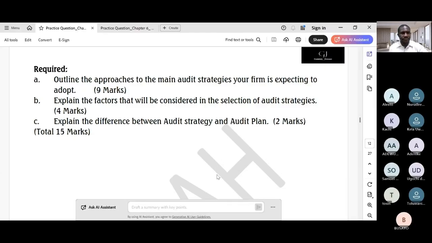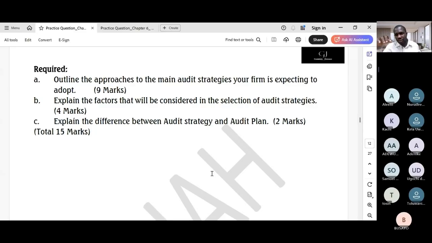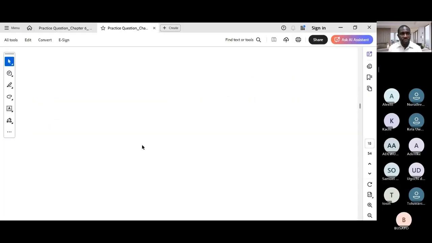All right. So you see that the question is a conceptual one that tests our understanding of core audit principles, audit strategies, the factors influencing their selection, and the distinction between a strategy and a plan. I think the scenario of Orlando Professional Services provides a clear context for why a firm will need to reevaluate its audit strategy. So let's look at the solution.